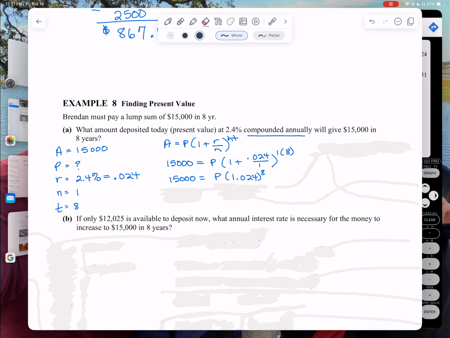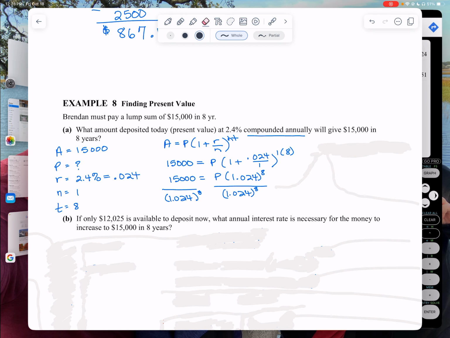Here we go. So I went ahead and simplified what was inside the parentheses. Now notice that this is just 1.024 raised to the 8th power. That's just a number, like a decimal. So if I had, let's say, $15,000 and I want to divide it by 2p, or let's say 2.1p, you're going to divide each side by that. That's all we're going to do. We're going to divide each side by 1.024 to the 8th power.